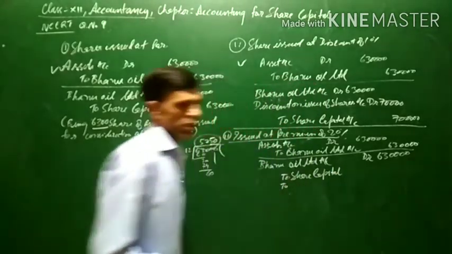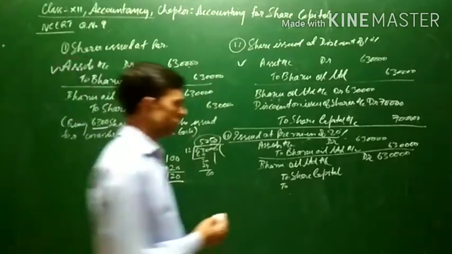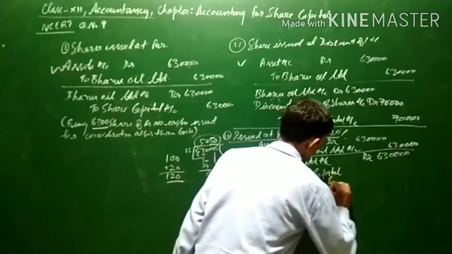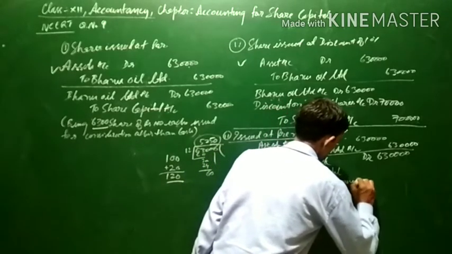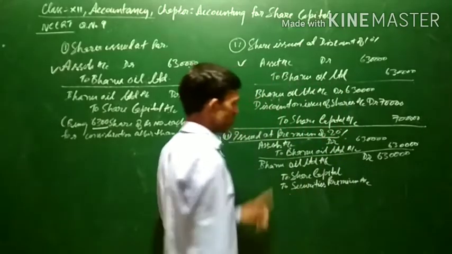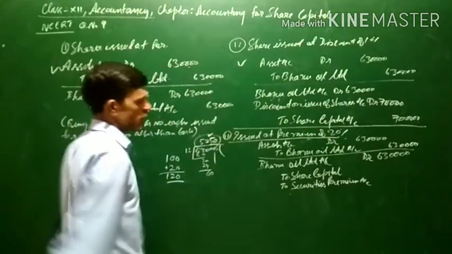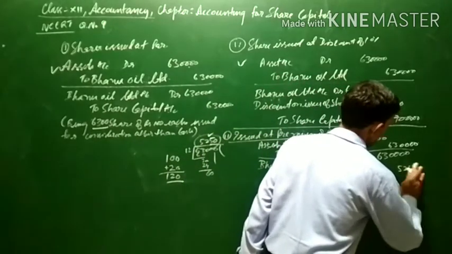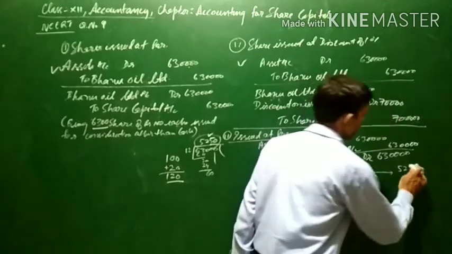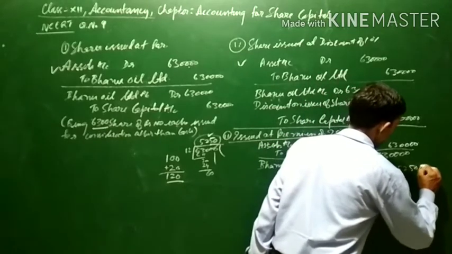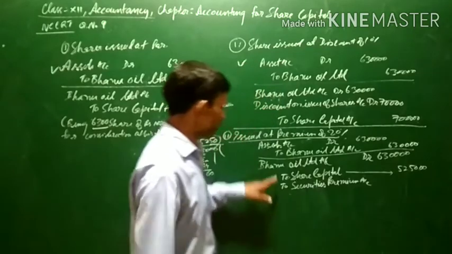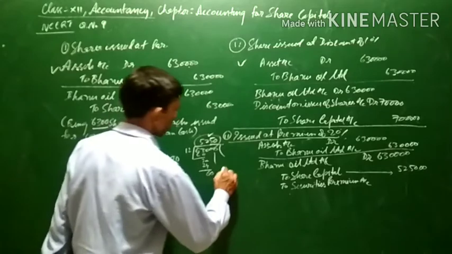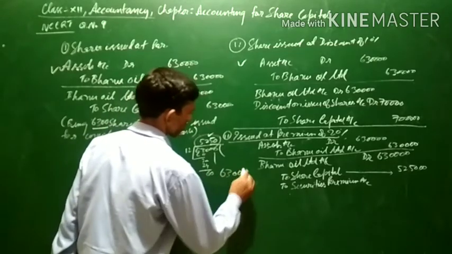To, since shares are issued at a premium, securities premium will also be credited to securities premium account. Now as you know, 5,250 shares are issued. So in the share capital, the amount will be 5250 shares into the price of shares, which is 100. Means in the share capital 5,25,000 will be credited, and the remaining amount 63,000.